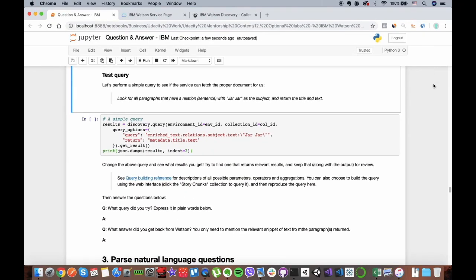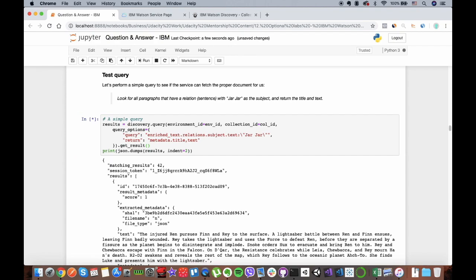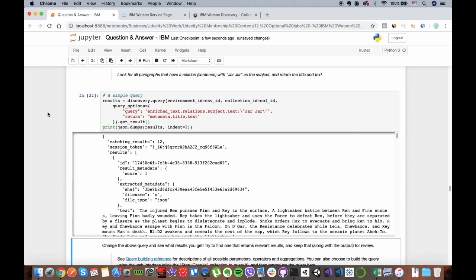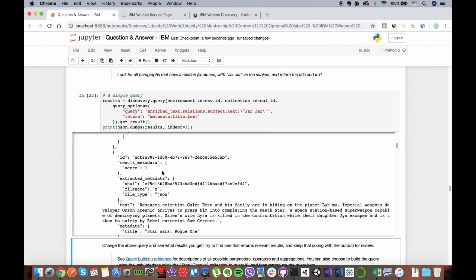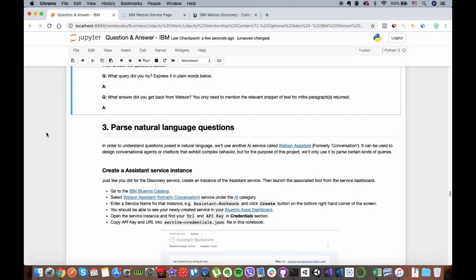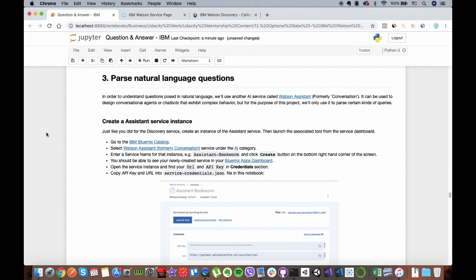Next, we want to test our query, and more specifically, we want to look at all of the paragraphs that have a relation to the Jar Jar subject. You can do it by simply running this cell, and you can see the query result. Great. Now let's go to the third part of this Jupyter notebook, which is parsing natural language questions.